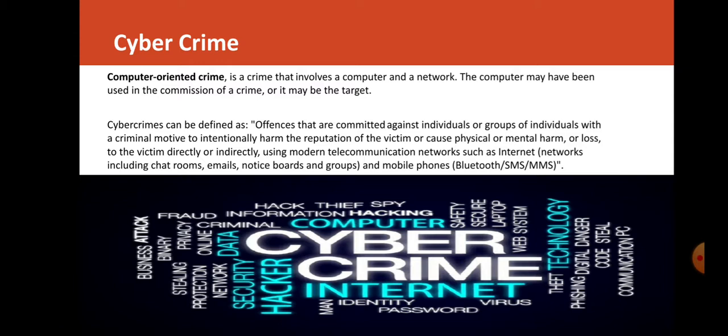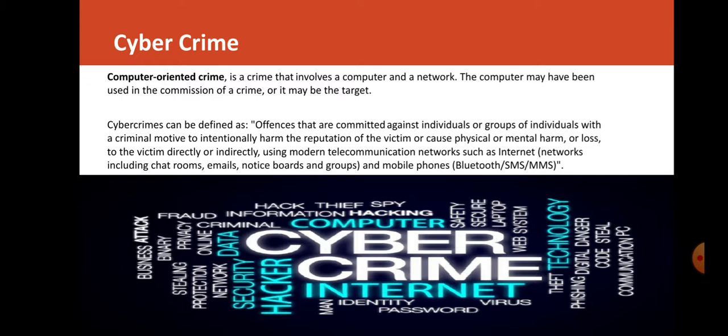Now next we'll go with cyber crime. As we are dealing with the internet environment, living in a digital environment, cyber crime is one of the crimes which involves the computer and the network, which is readily present in our environment.